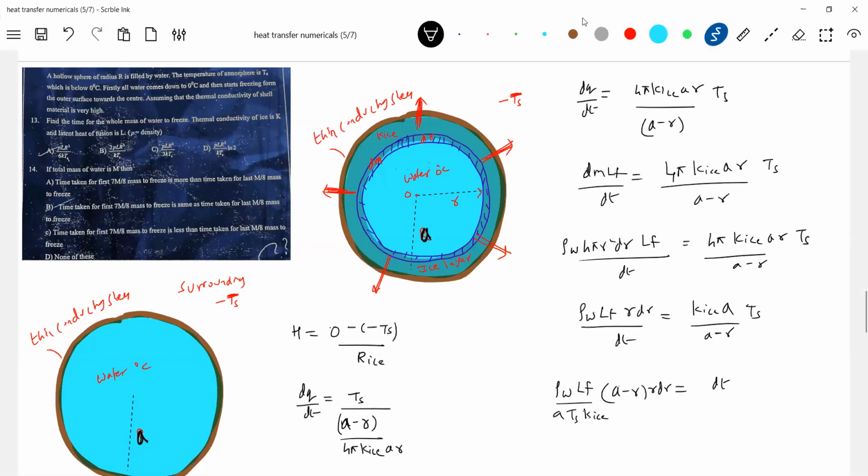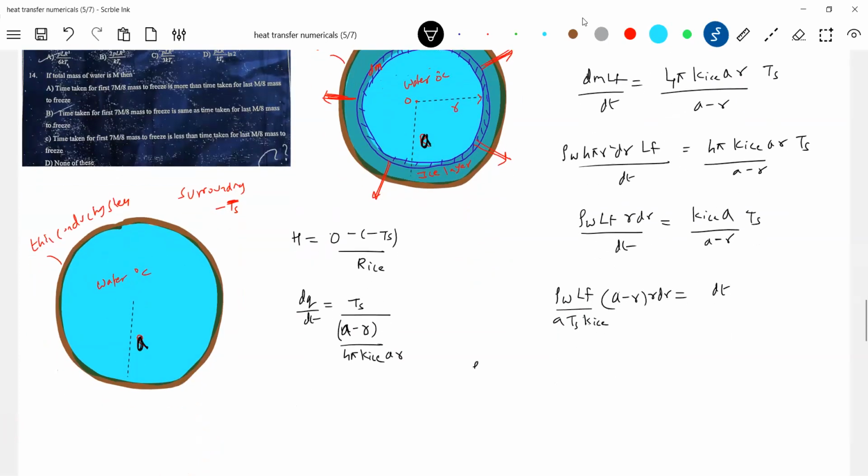Okay, this will integrate. Let me expand further: a r dr minus r square dr. What should be the limit? 0 to a, because for the whole water to freeze. rho w Lf a Ts K ice.